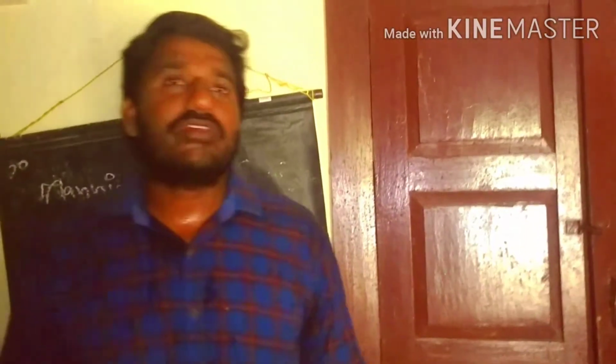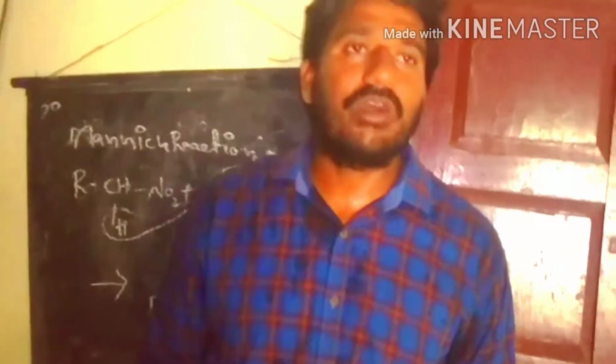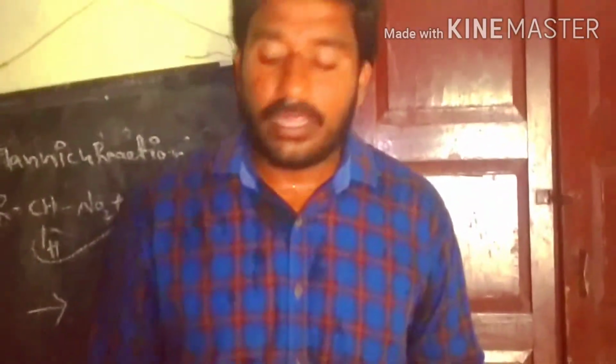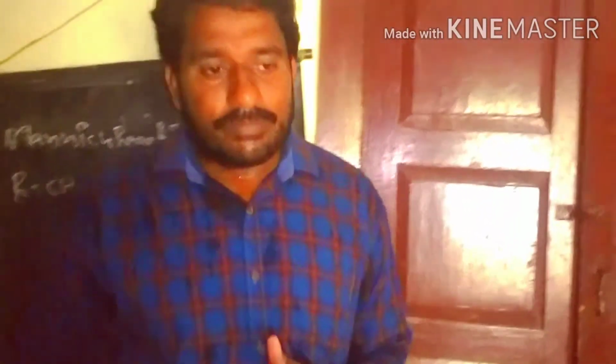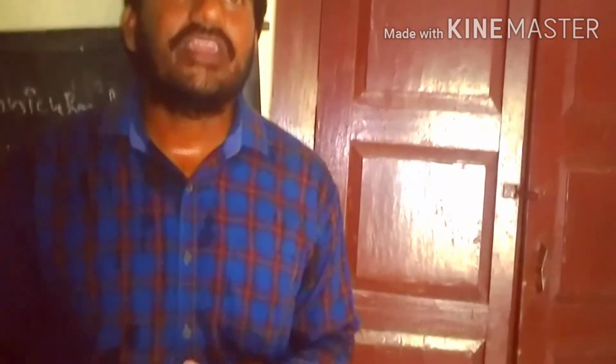We are using nitrous acid. In nitrous acid, the acid form of the nitroalkanes is involved in this reaction to form different types of products. The primary nitroalkanes give a red color with nitrous acid. The secondary nitroalkanes give a blue color in the nitrous acid test. The tertiary gives a white precipitate in the nitrous acid test. This test we call the Victor-Meyer test.